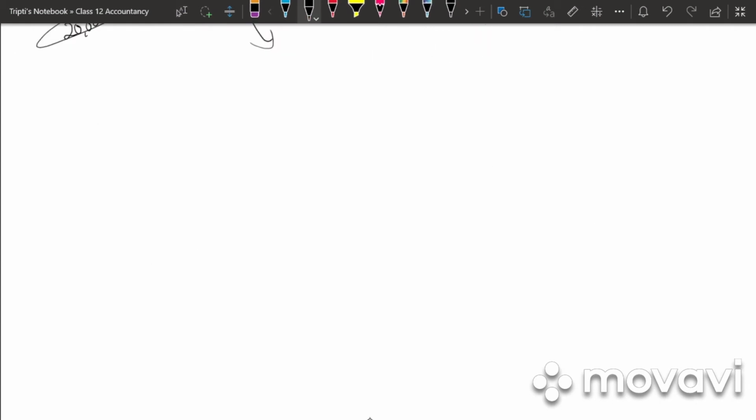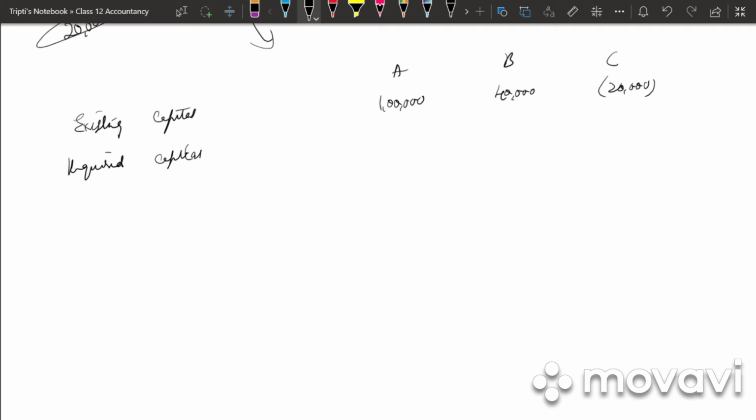So after doing this, draw the table. Existing capital, we have three partners A, B, C. What is the existing capital of A? 1 lakh. B, it is 40,000. C, it is deficit 20,000. What is the required capital? We have already transferred it, found out, that is 40,000, 40,000 and 40,000.